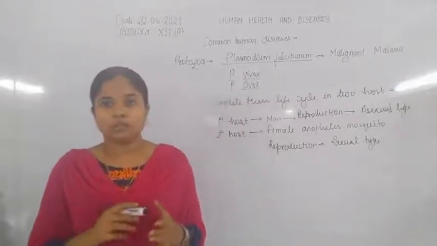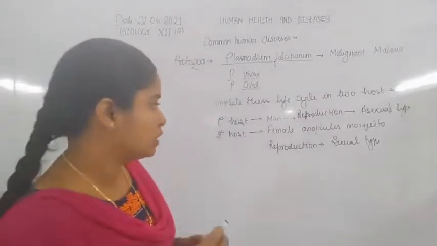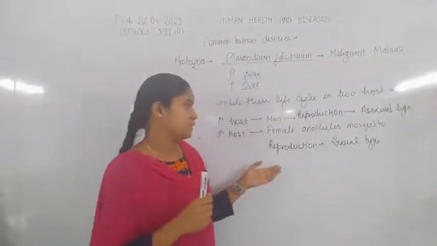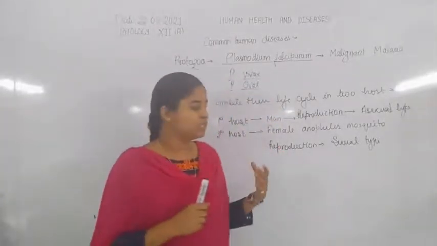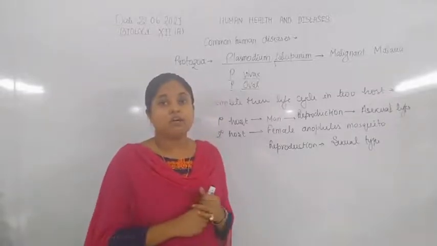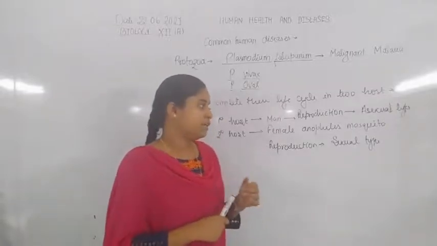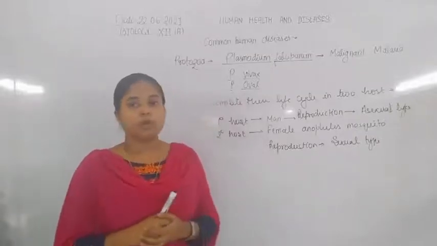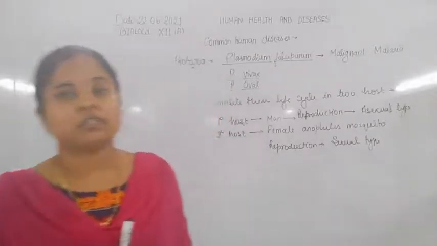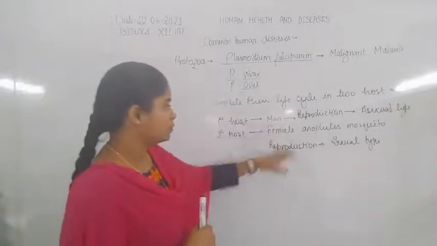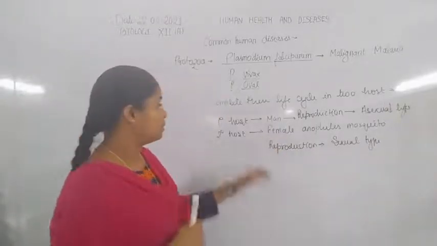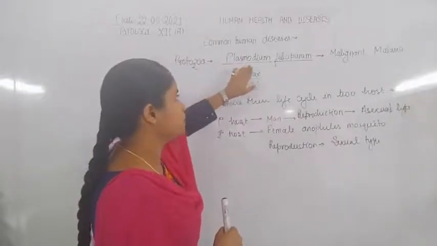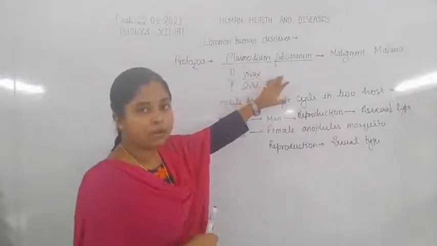The mosquito is considered a vector because it transfers the parasite, or spores of the parasite, into the blood of the human. Now let us discuss the stages in the cycle of malaria, the cycle of Plasmodium, because Plasmodium is also a type of amoeba.